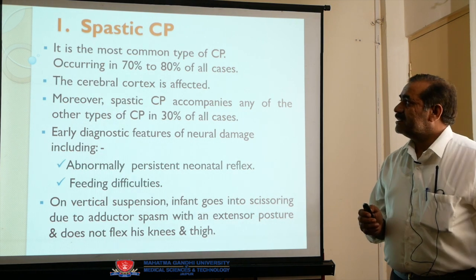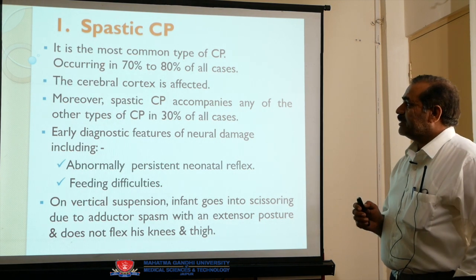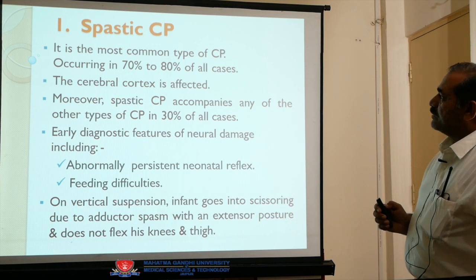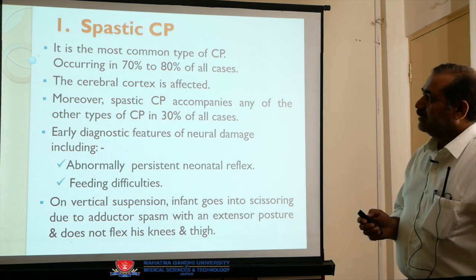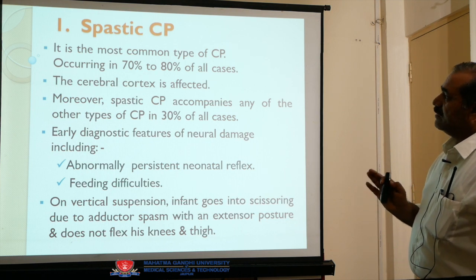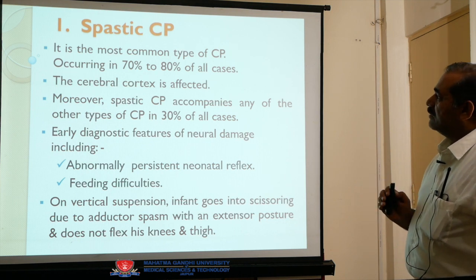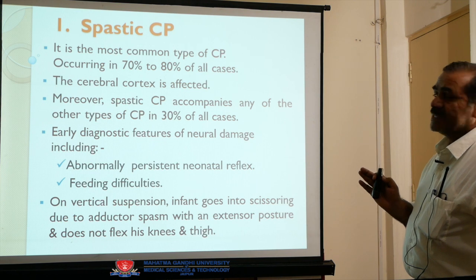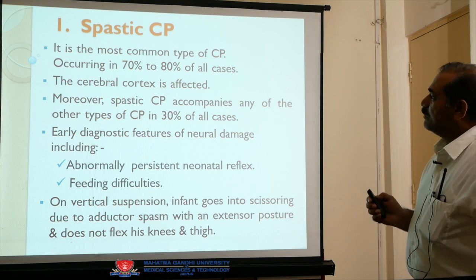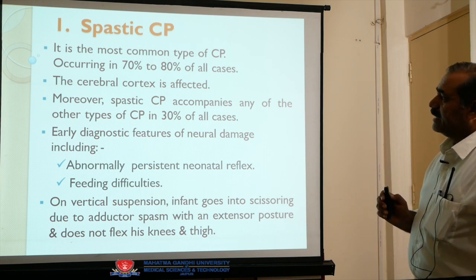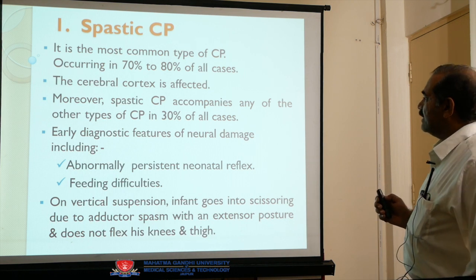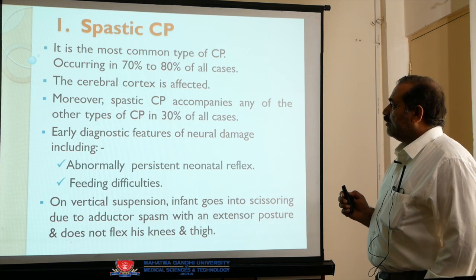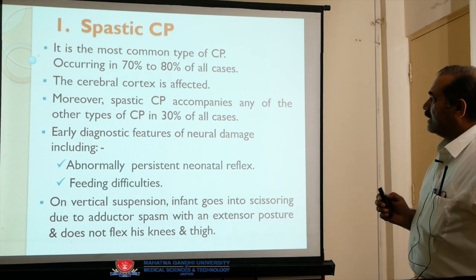Now we discuss the spastic CP. What is spastic CP? It is the most common type of CP, occurring in 70% to 80% of all cases. This means it is the most commonly seen. The cerebral cortex is affected. Spastic CP also accompanies any other type of CP in 30% of all cases.